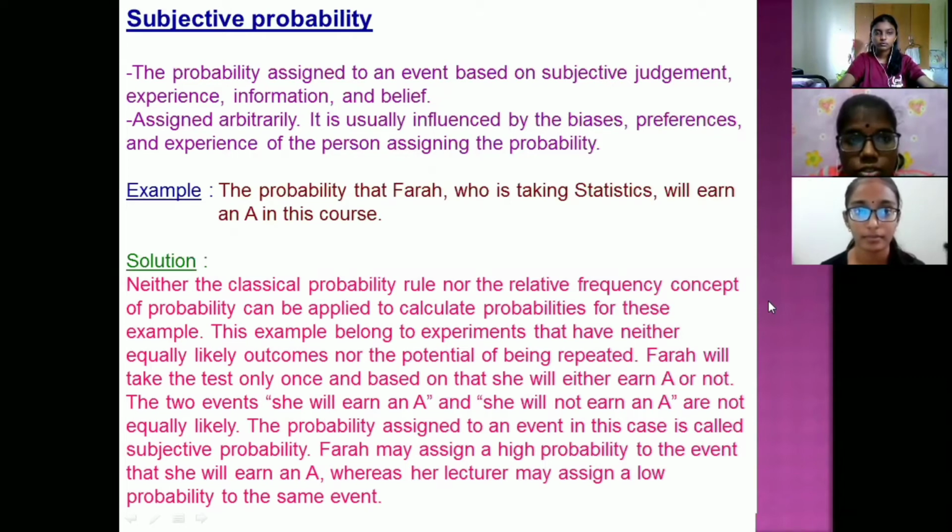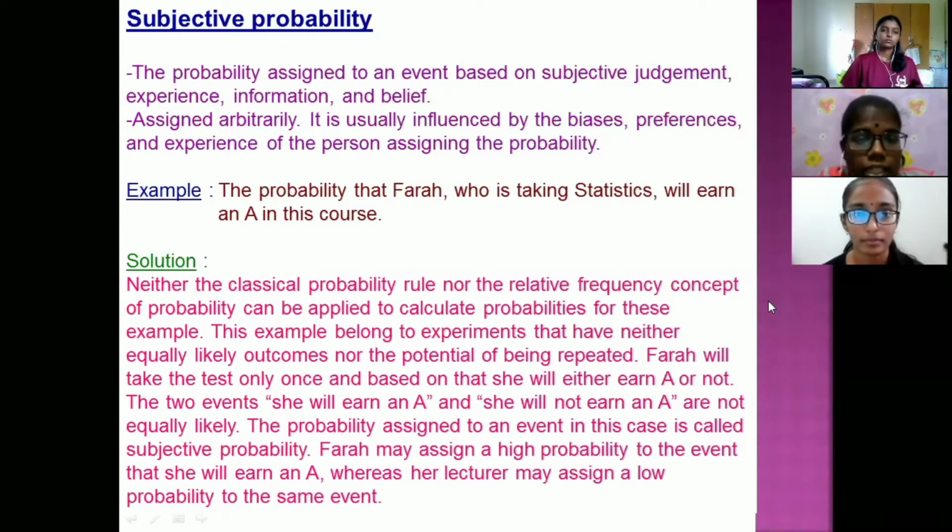Today we are going to present about probability. Subjective probability: the probability assigned to an event based on subjective judgments, experience, information and belief, assigned arbitrarily. It is usually influenced by the biases, preferences and experience of the person assigning the probability.